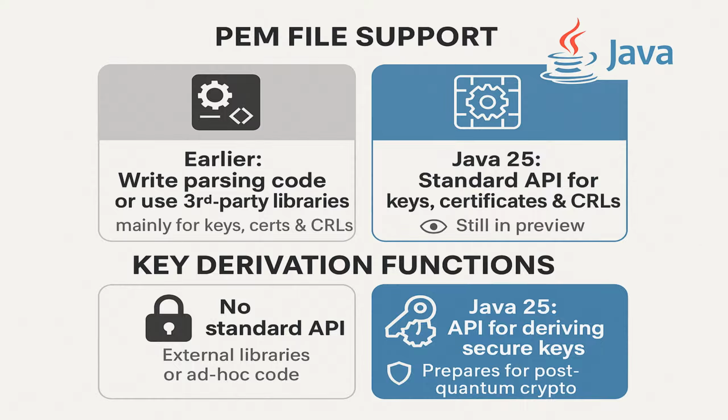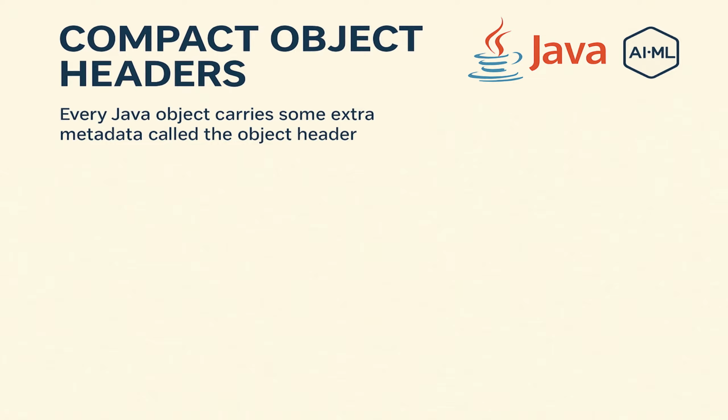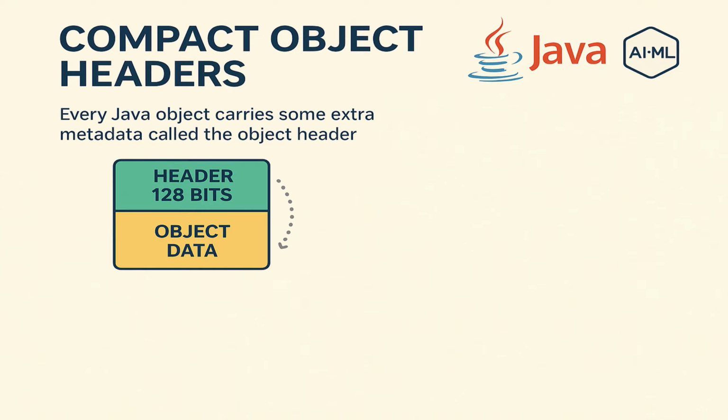In this, the first enhancement is compact object headers. Now, every Java object carries some extra metadata called object headers. It is used by the JVM to identify hash, locking, and garbage collection details. On a 64-bit system, these headers were often 128 bits in size.